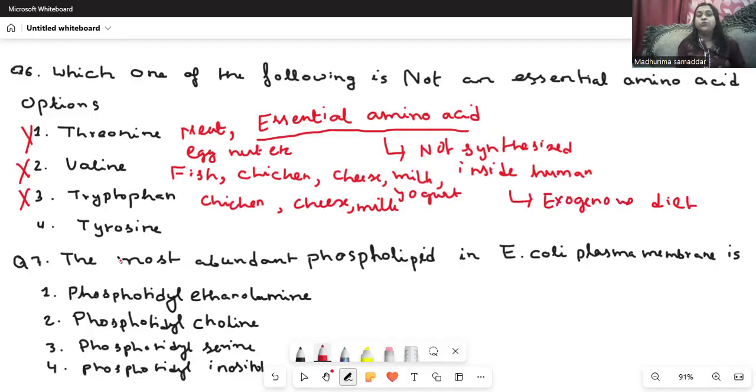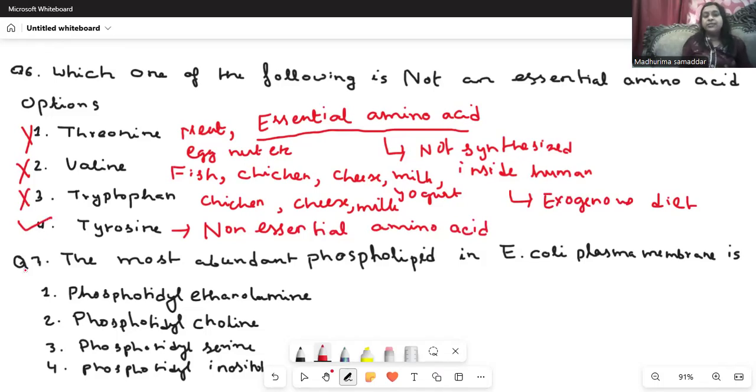What is left is tyrosine. Tyrosine is a non-essential amino acid. Non-essential amino acid. That means it is produced inside the human body. It is basically produced from phenylalanine inside the body. It is not taken through the exogenous diet. So what is the question? The question here is, which one of the following is not an essential amino acid? So tyrosine is basically a non-essential amino acid. So this is the correct answer.